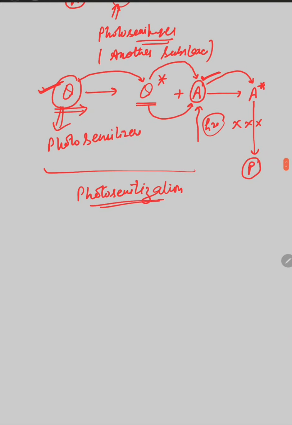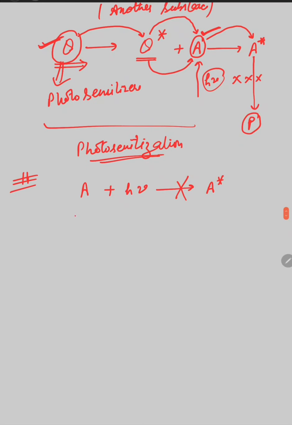So you can see, if we want to write the chemical equations, A is any reactant. If we shine light of particular radiations on this A molecule, it will not be excited to the higher excited state. The A molecule has no tendency to excite to the excited state. Suppose D is any photosensitizer, another substance.